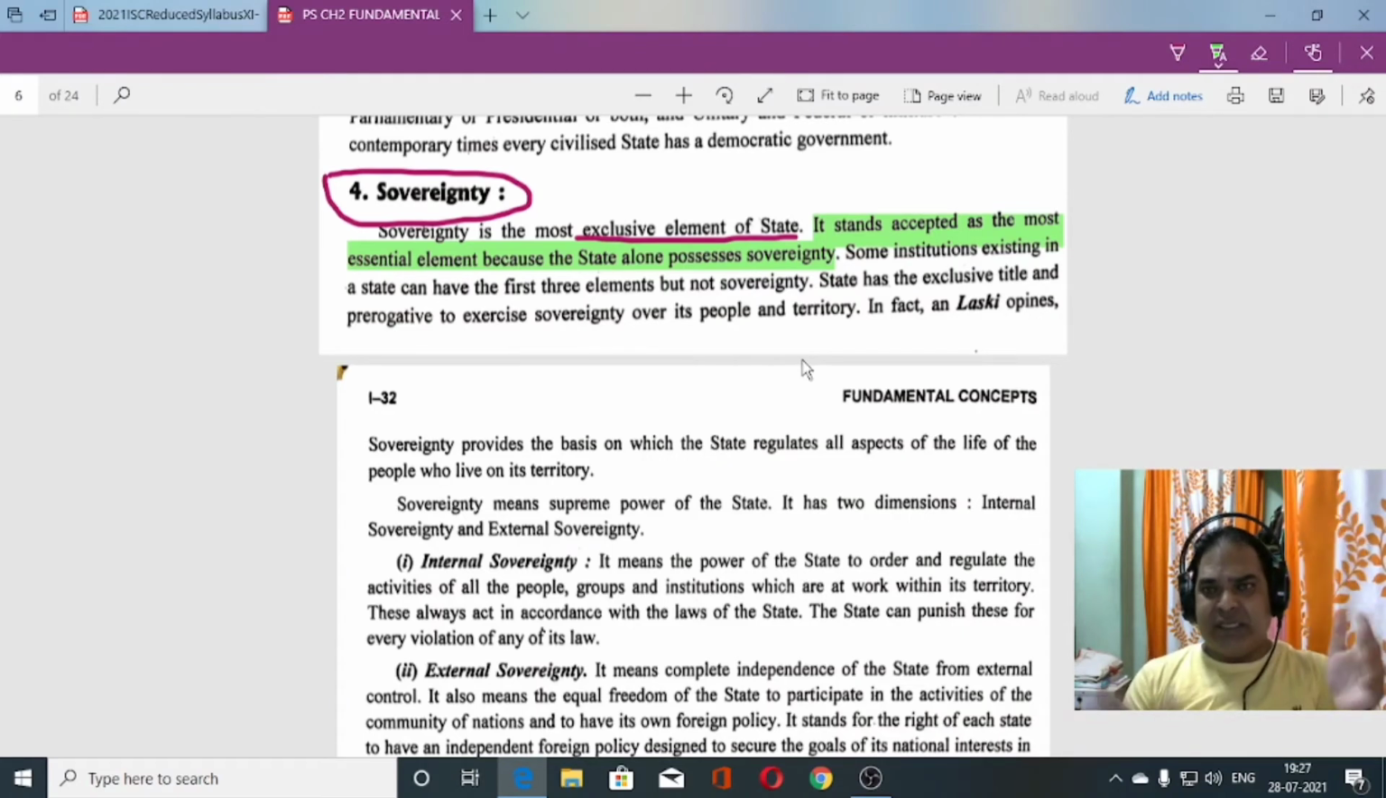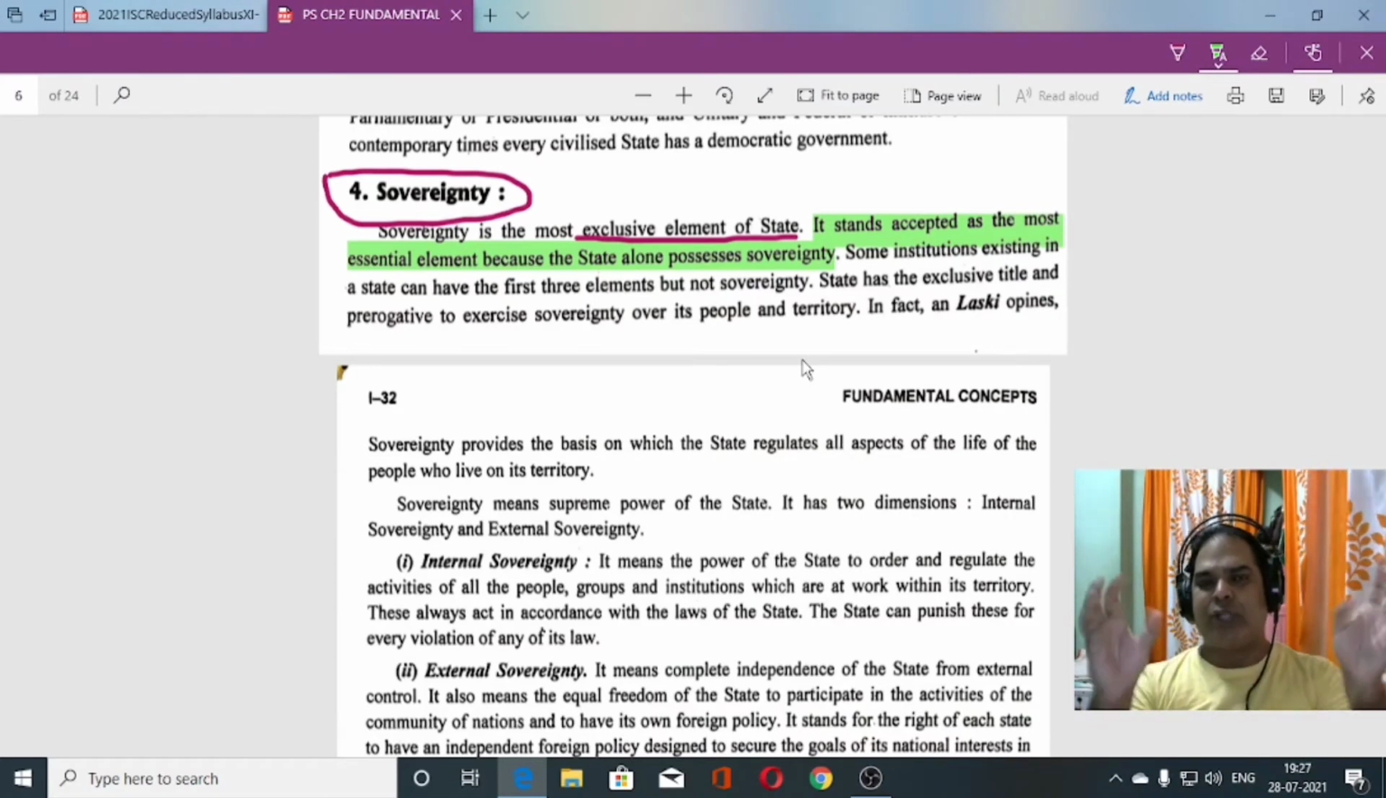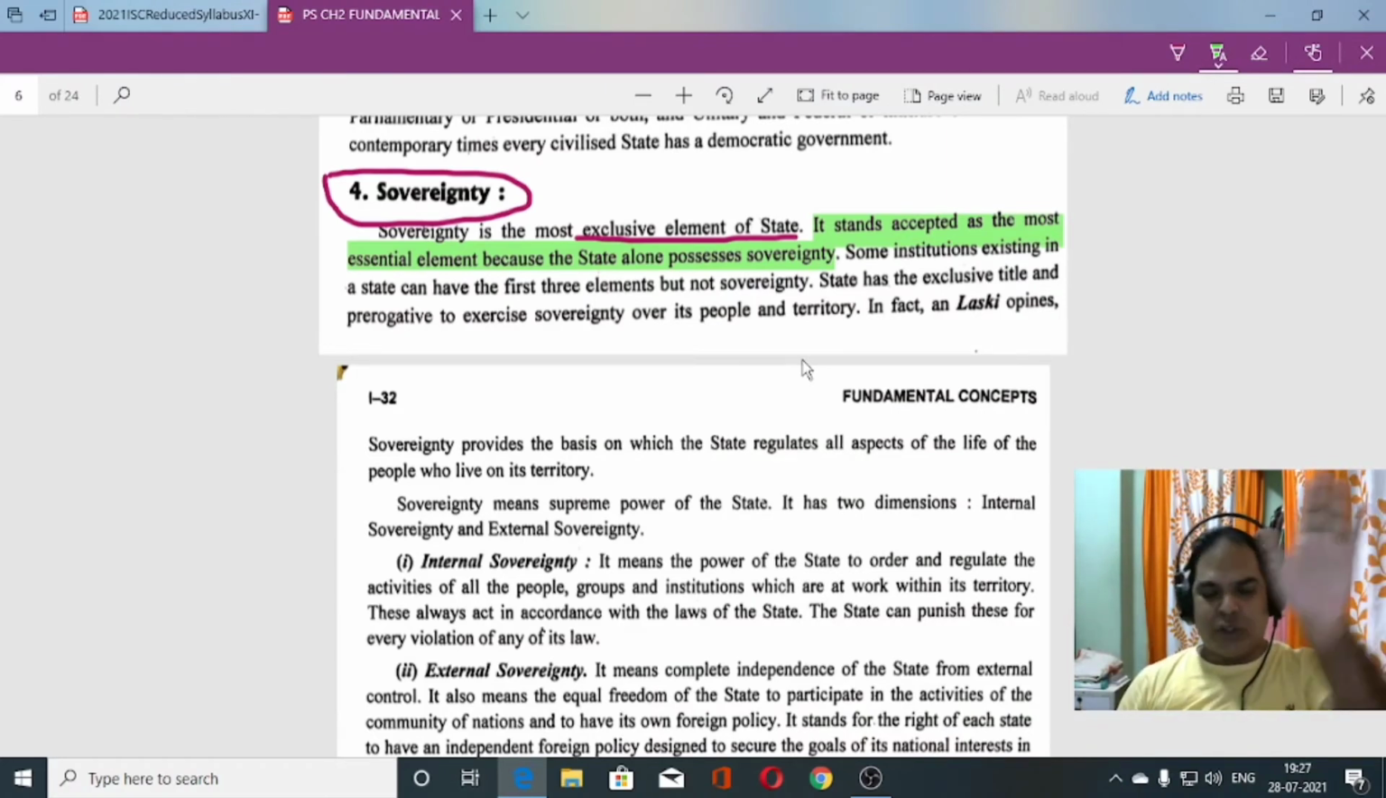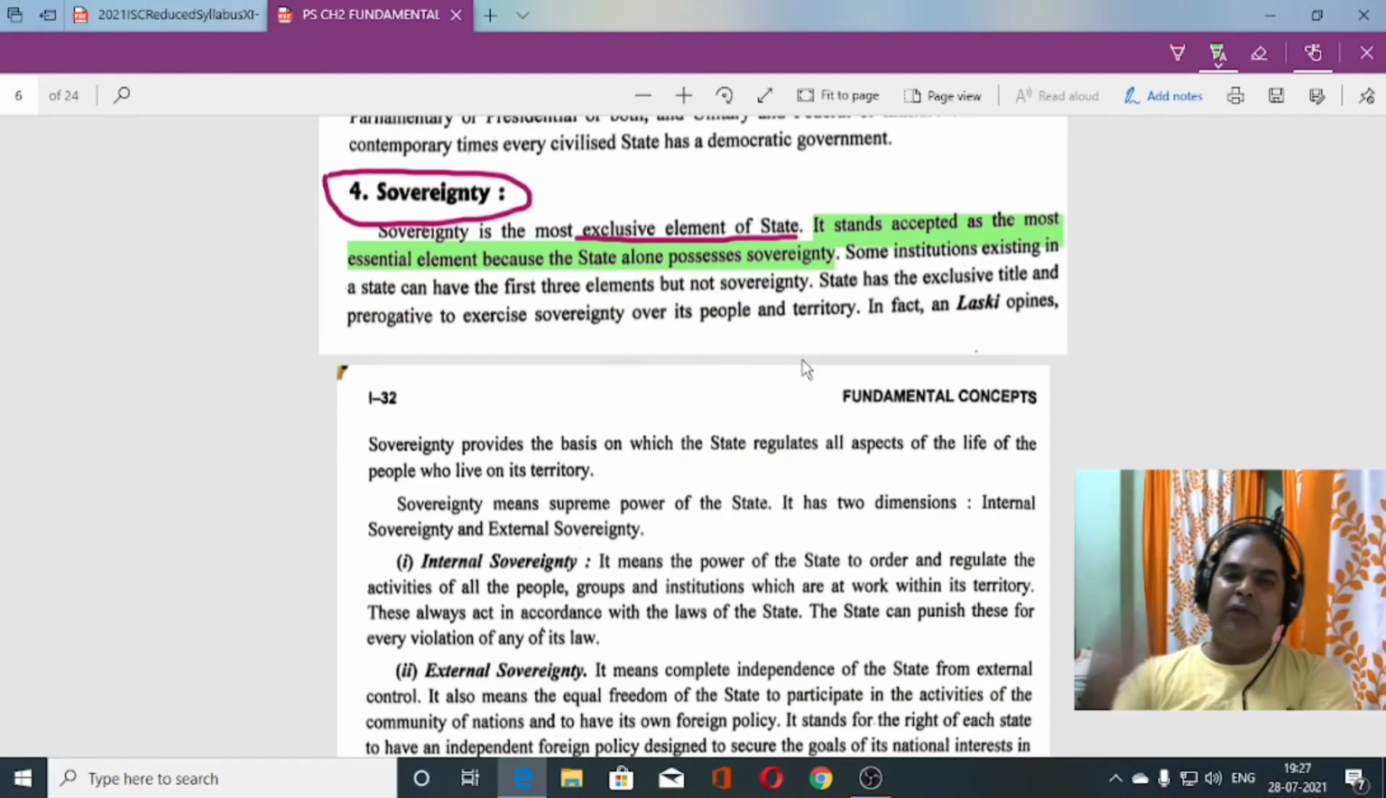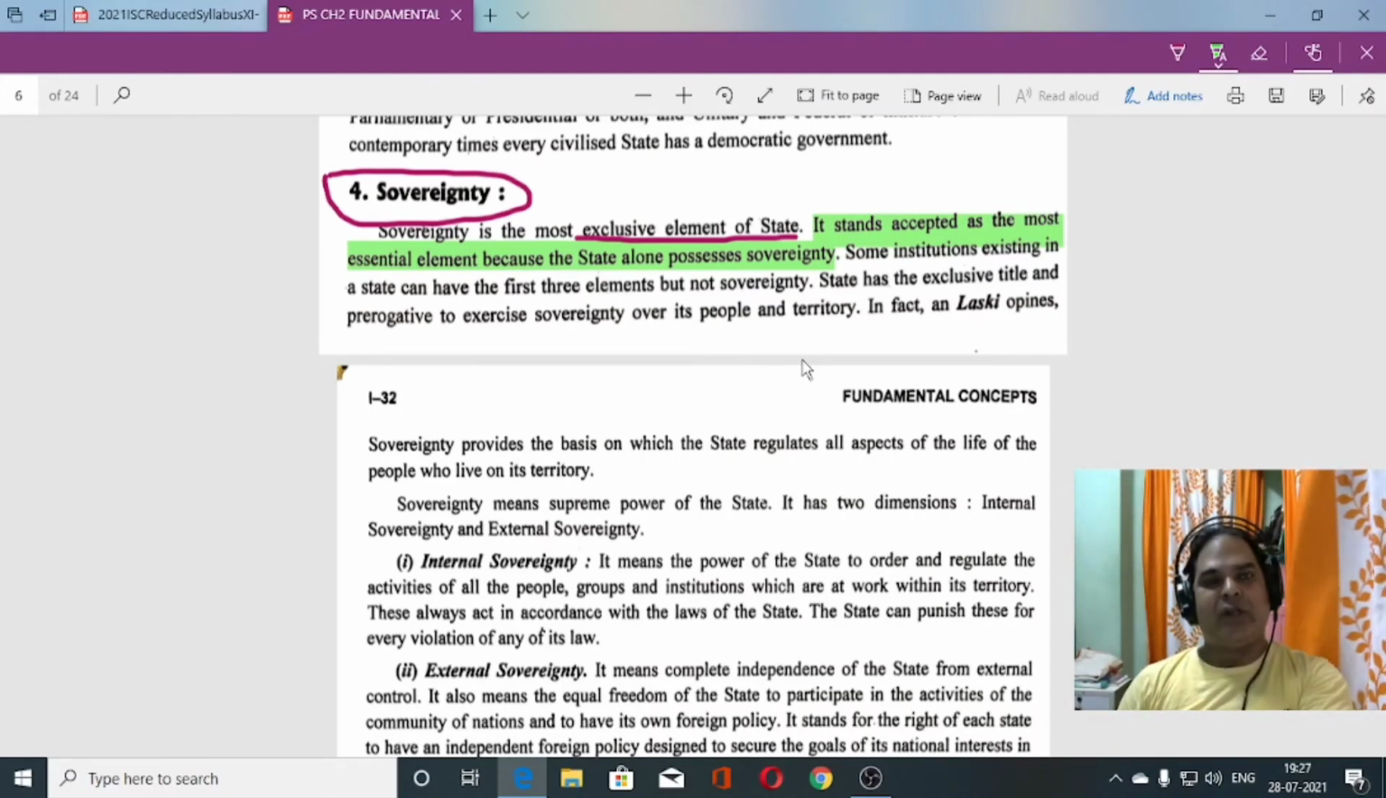Okay, so what is the difference between 1947 and 1950? Because still the constitution of our country was not ready. India was not at all a sovereign country. Okay, so from 1950 onward India became completely free from foreign control. That is why India is a sovereign country.